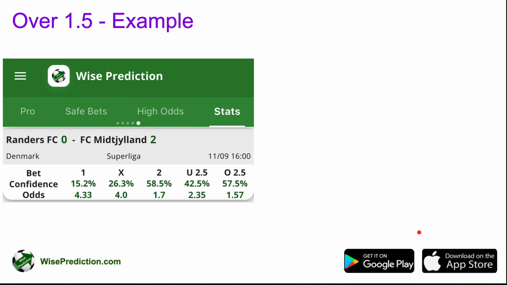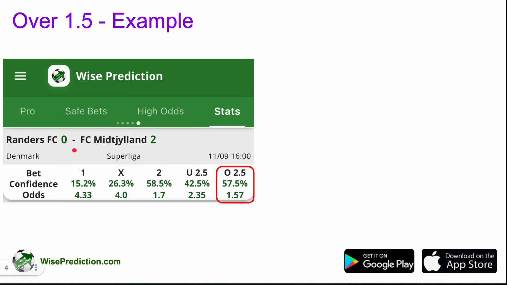What about over 1.5? The concept is actually similar. So we are looking at an example game here from the Danish Superliga. If we focus on the over and under predictions here, this time the over 2.5 is the expected prediction. And the odd itself is 1.57.